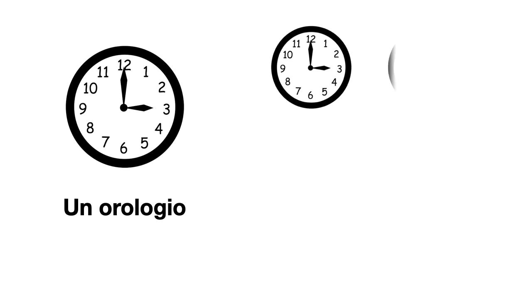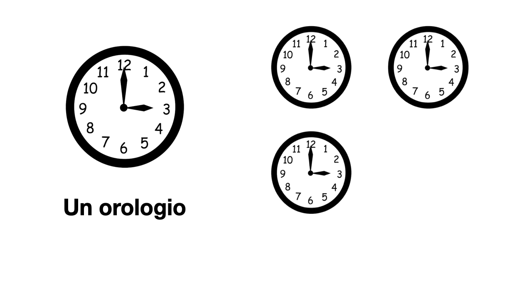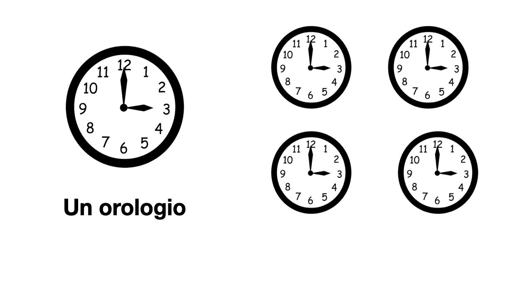Cos'è? Un orologio. Contiamo. 1, 2, 3, 4. 4. Plurale di orologio? Orologi. 4 orologi. Notice that for this one, the rule is O goes to I. If I follow that rule, I end up with 2 I's at the end. Orologi, right? We mentioned that with very few exceptions, you do not double the I's, right? So it's orologi with just 1 I.